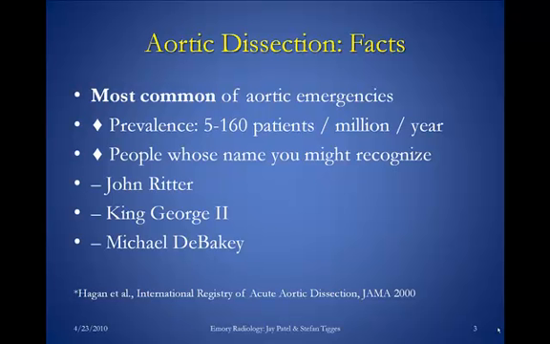It is the most common aortic emergency, and it is a common thing to see in the emergency department setting. So some names of people who you may recognize who have suffered from aortic dissection include John Ritter, who was a cast member of the 80s hit TV show Three's Company, King George II, a prominent English monarch, and Dr. Michael DeBakey, a prominent vascular surgeon, who at the age of 97 suffered from an aortic dissection and was repaired by his own named procedure.